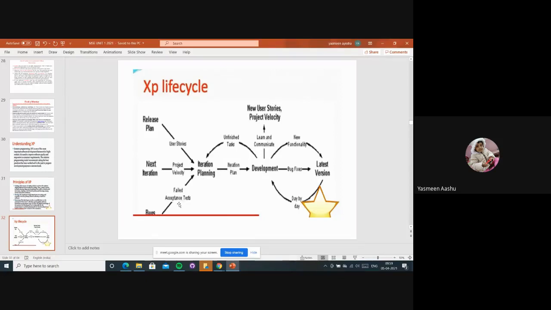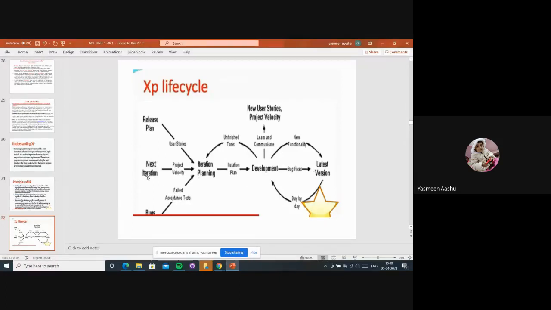And whenever the project is running and everything has been completed, first they will do the testing. If that testing fails, meaning the acceptance test fails, then again iteration planning: they will include all the new requirements and new stories, develop, fix the bugs, and release it. Like that, this life cycle works. Here they gather all the user stories, and according to those user stories, in the form of episodes, they will release the software: episode 1, episode 2, like that, right?